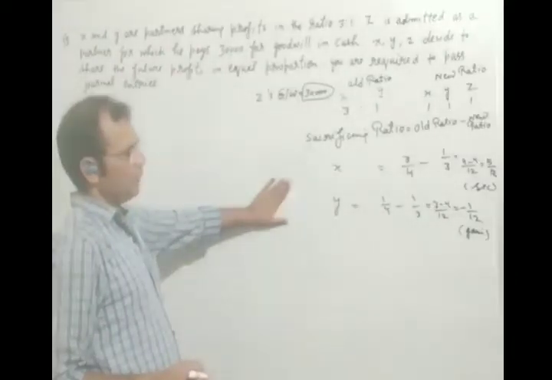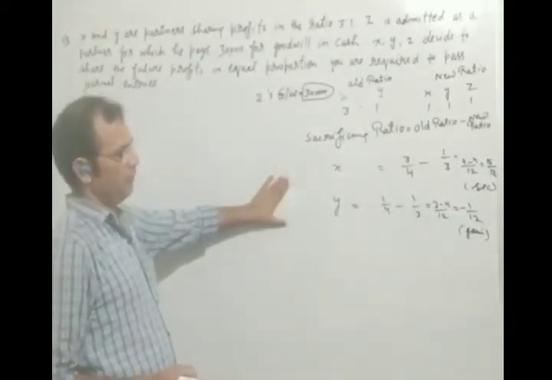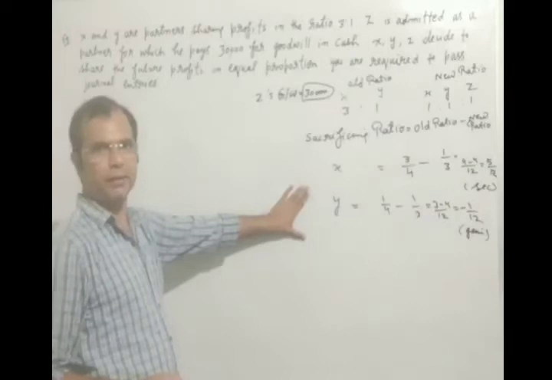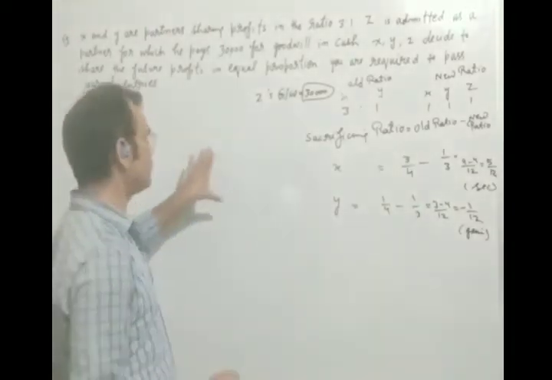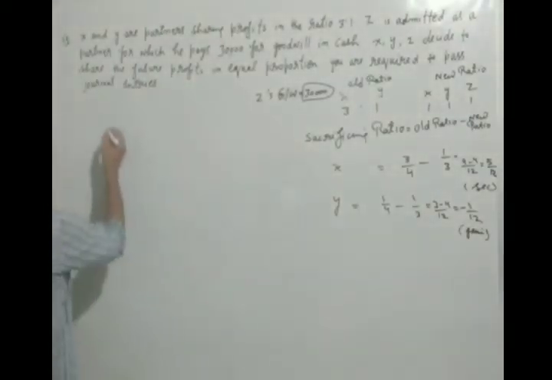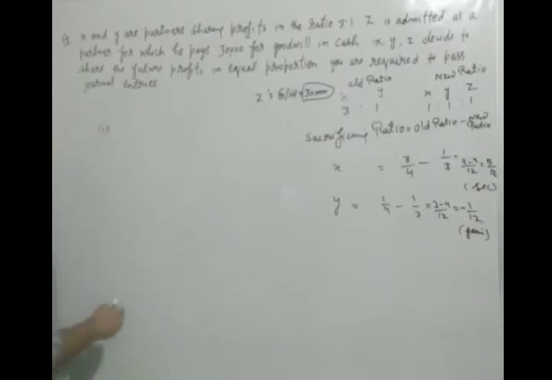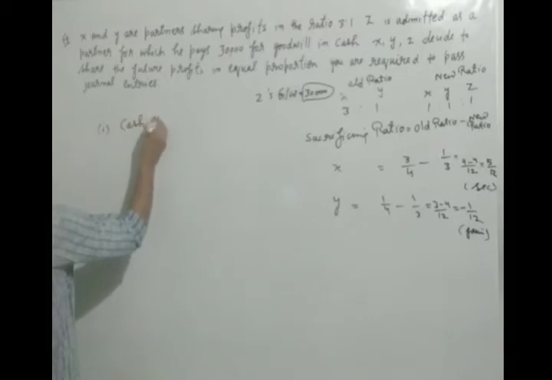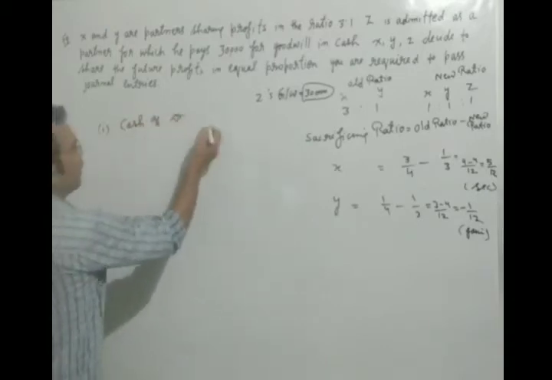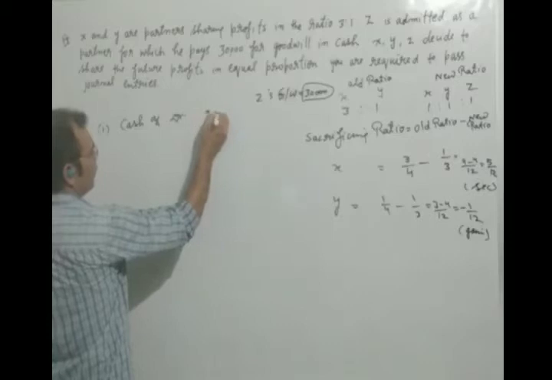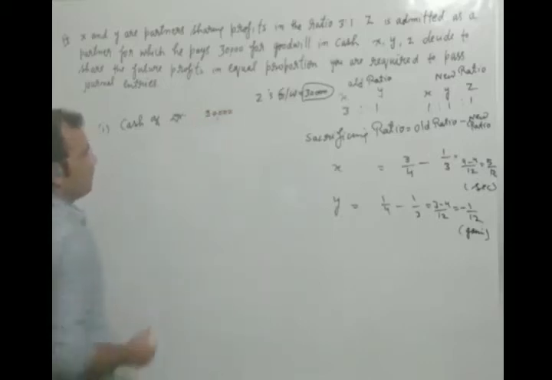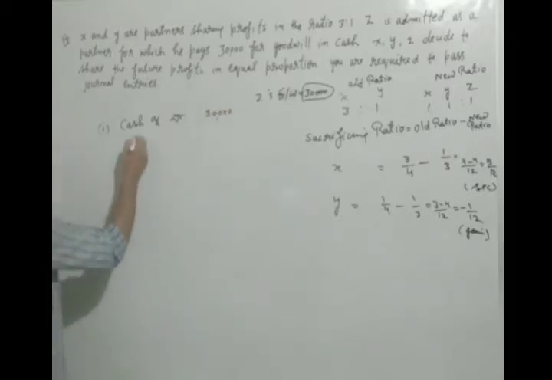Now, how can we pass the journal entry? You will see here, the first entry will be, as you know, cash account debit, the amount of premium for goodwill, which we will write here, 30,000.